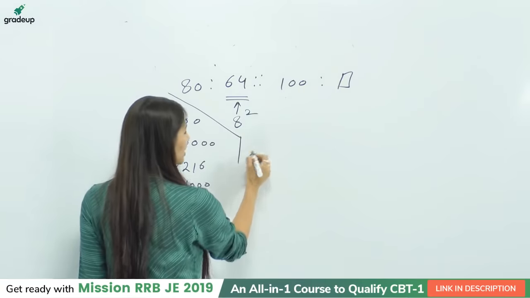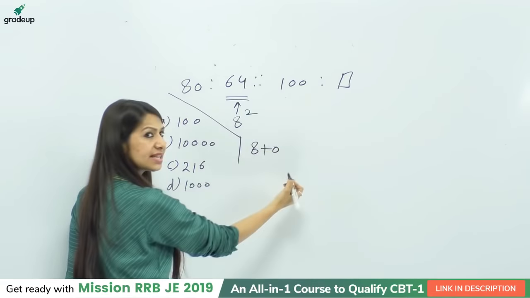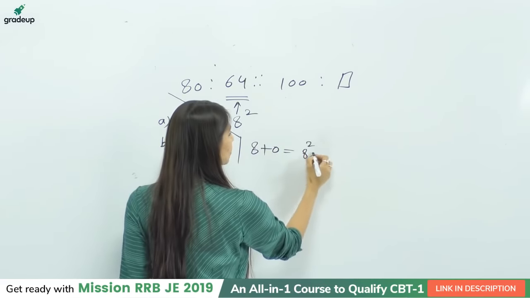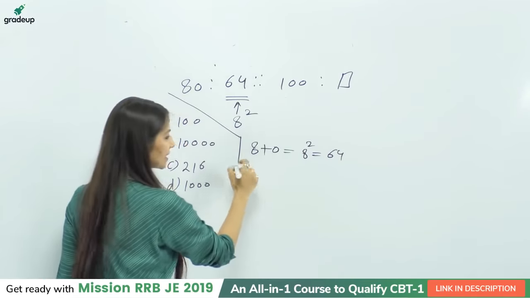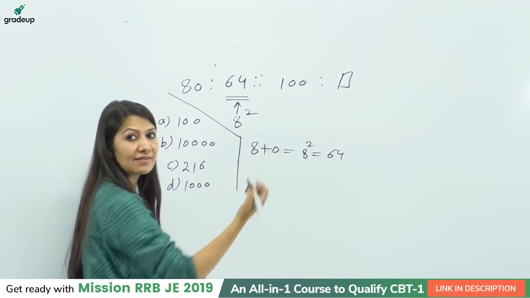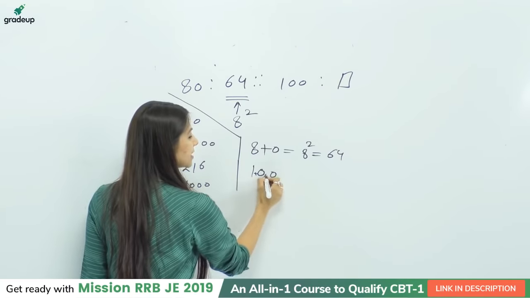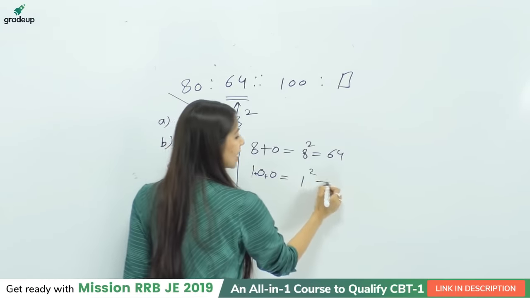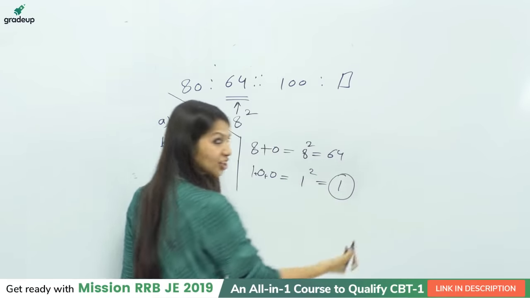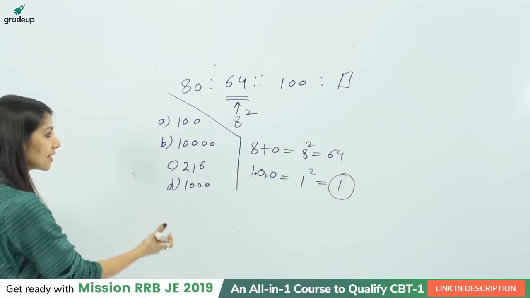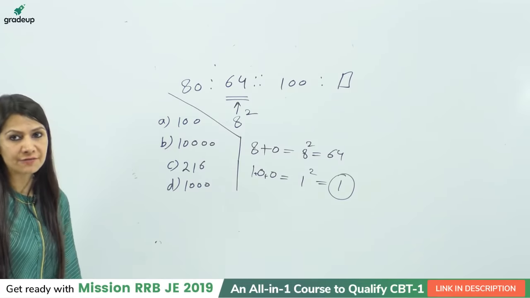So one point is digit addition. 8 plus 0 will give you 8 and 8 square is equal to 64. If this is applicable in the second one, maybe I will have the correct answer. So the digit addition of 100, 1 plus 0, will give you 1 and 1 square will give you 1 only. This is logically correct, but as this is not in the options, I have to think in a very different manner, right?